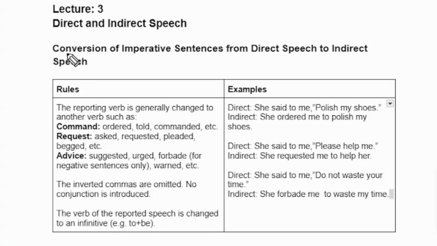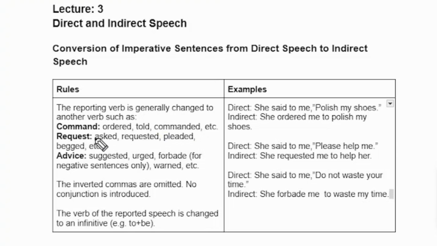So first of all, conversion of imperative sentences from direct speech to indirect speech. The reporting verb is generally changed to another verb such as command. So command will be used if there is some command in the sentence. How can we change? There are some words which we can use. Command can be changed into these words: ordered, told, commanded.